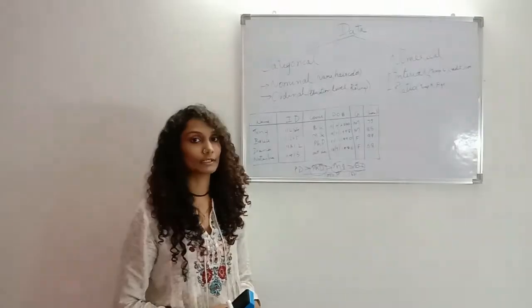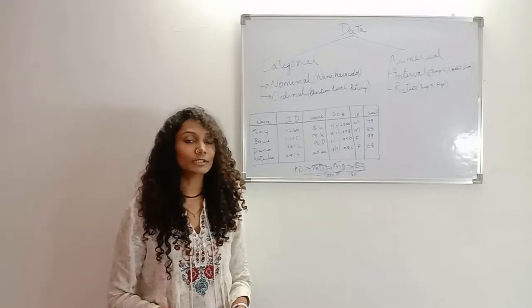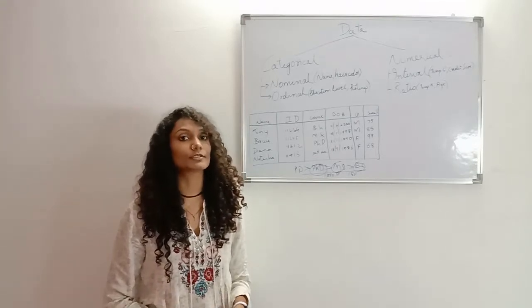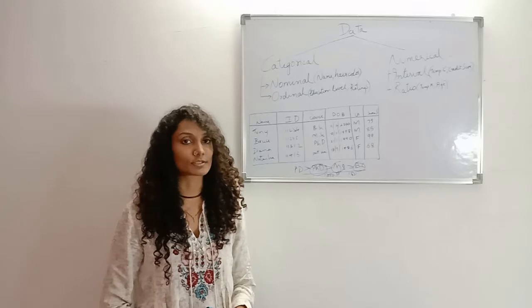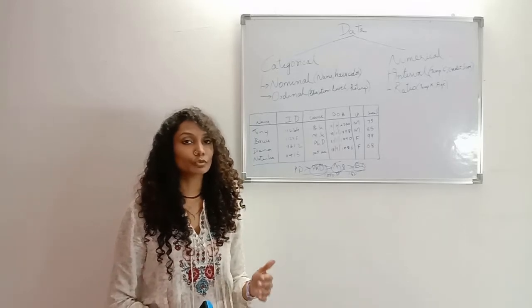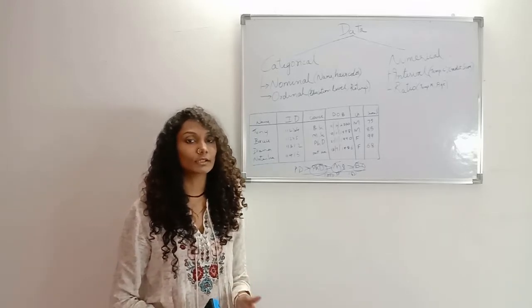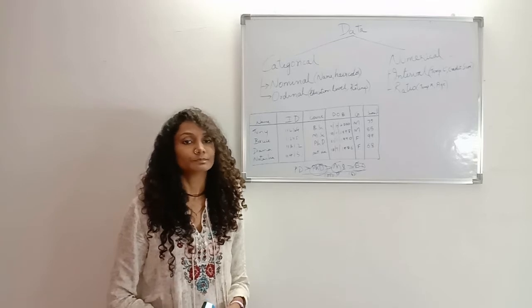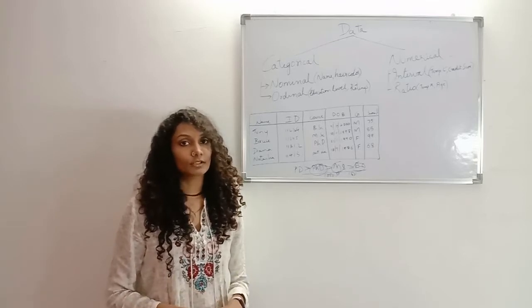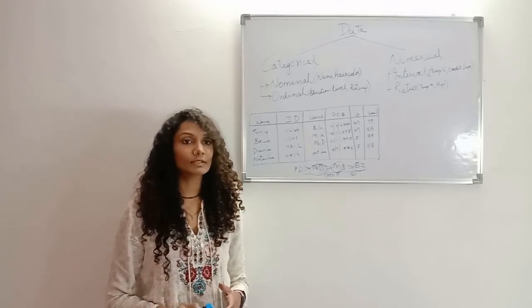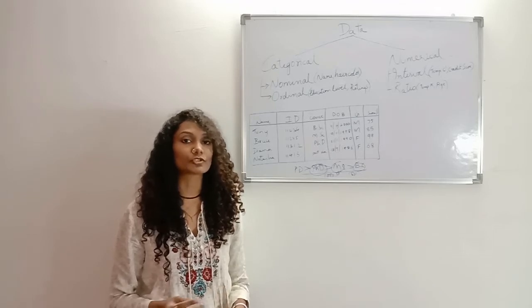Next comes numerical data. Numerical data, like I said, is all about quantities or numbers. So we have two types in numerical data, interval and ratio. The first type is interval. So interval is a type of data that doesn't have a natural zero.